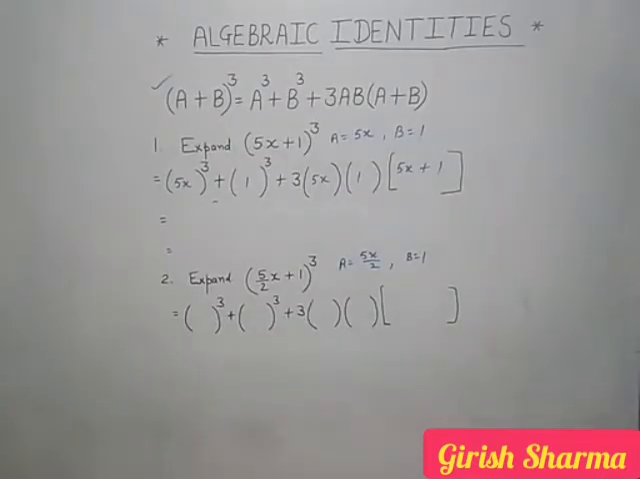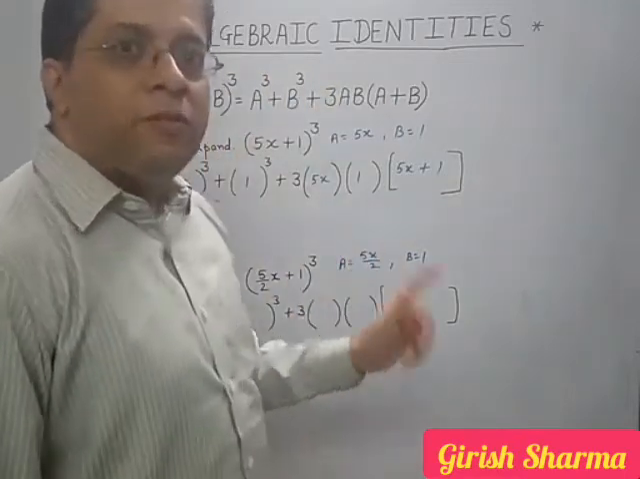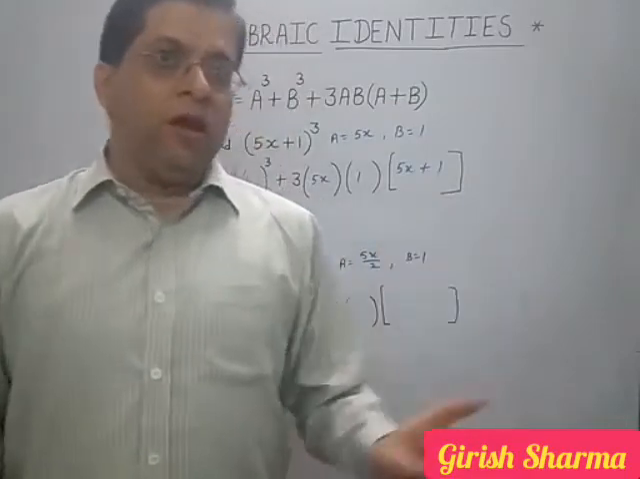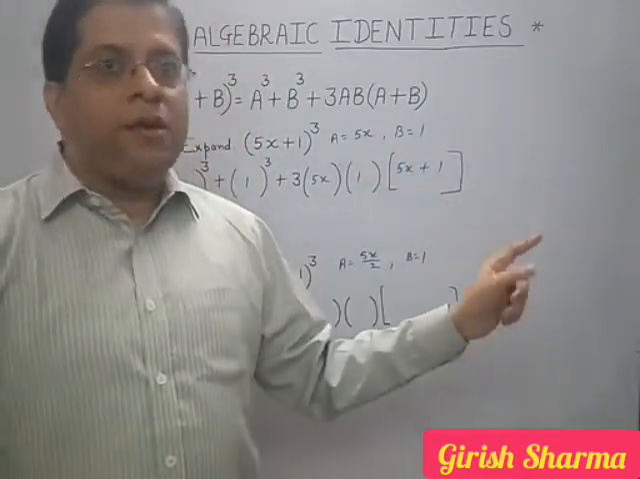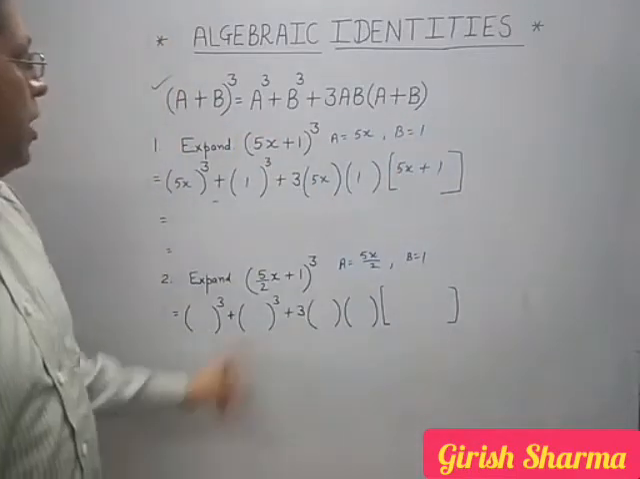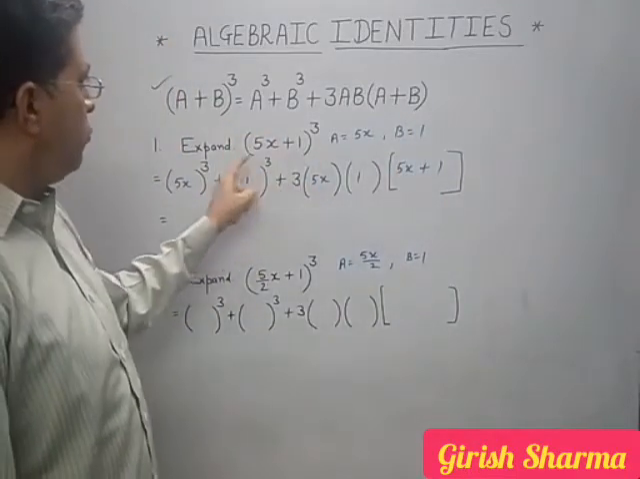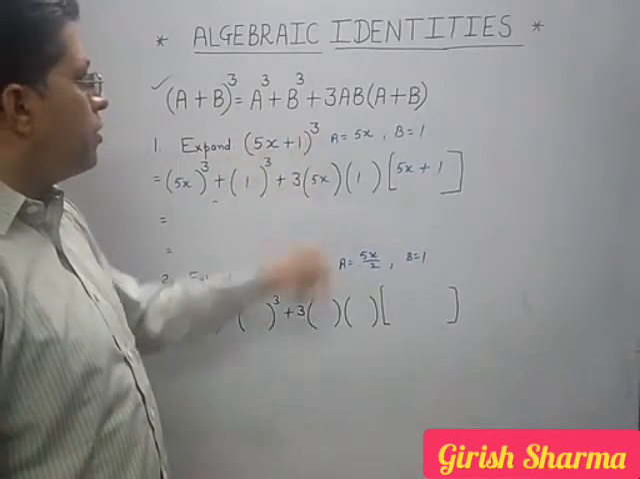Hello students, today we are continuing our algebraic identities. Today's identity is (a + b)³ = a³ + b³ + 3ab(a + b). See here. Now, first question: expand (5x + 1)³.